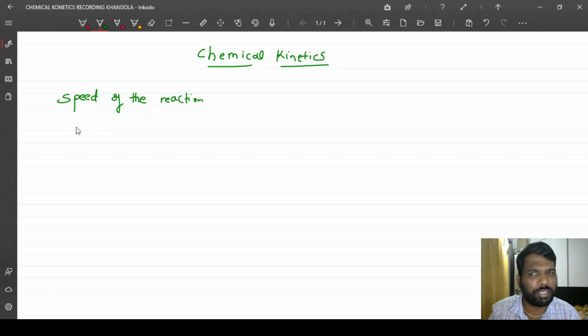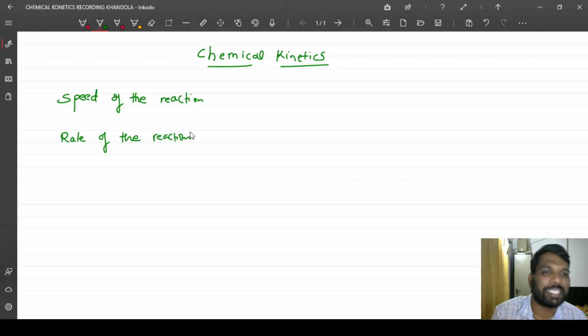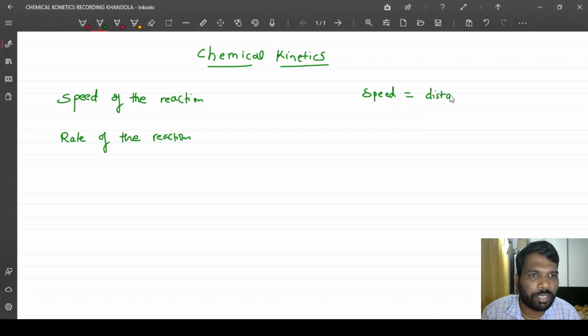Now this term, speed, in chemical kinetics or chemistry is called the rate of the reaction. Like in classical mechanics, speed is defined as distance traveled upon time.